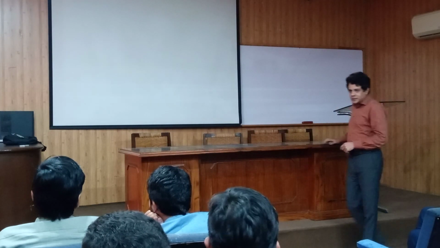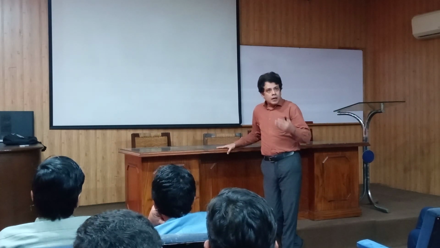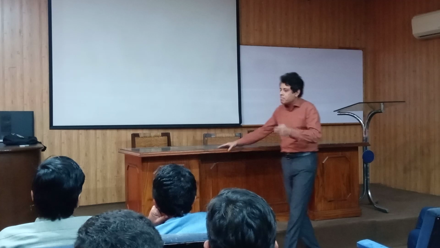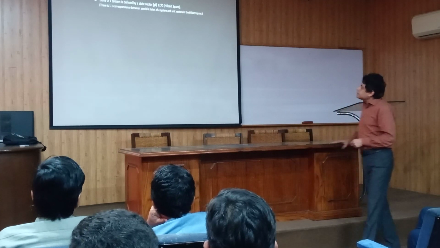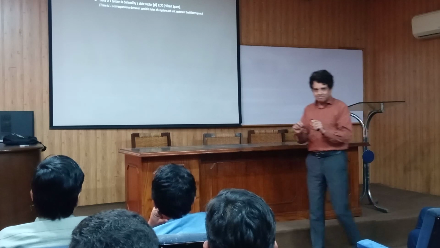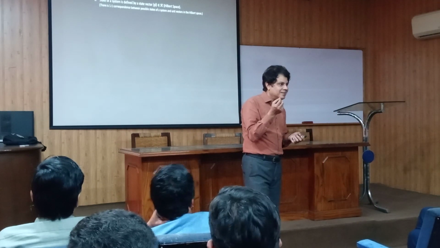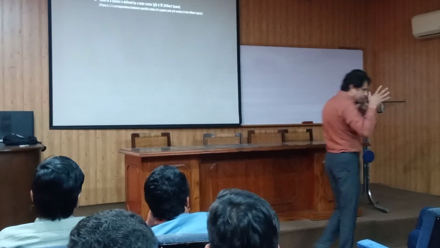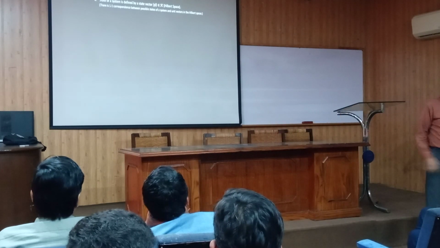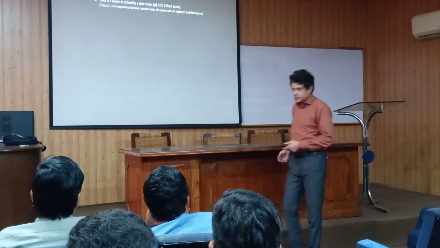So how does quantum mechanics answer these three fundamental questions? The first question is: how do you define the state of the system? In quantum mechanics, the state of the system is defined by a vector, the same kind of vector which we use to specify the position of a particle. It's a different kind of vector, but it's basically a vector that belongs to a linear vector space, which is called Hilbert space.